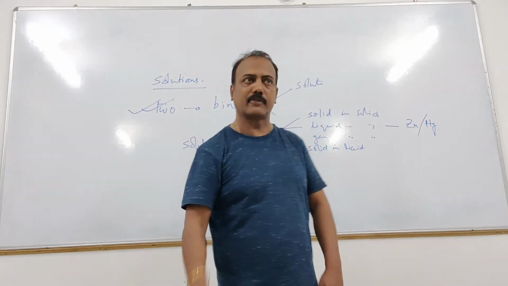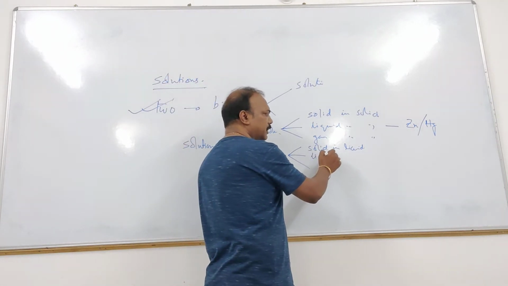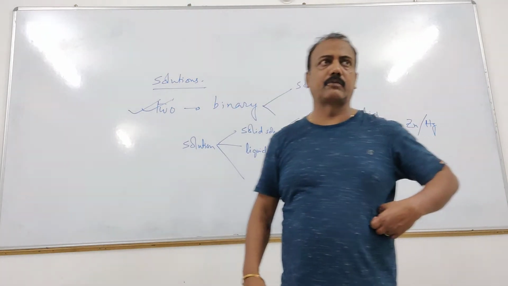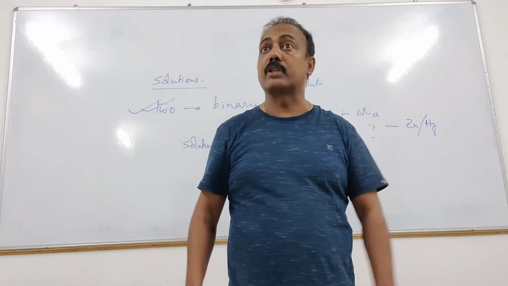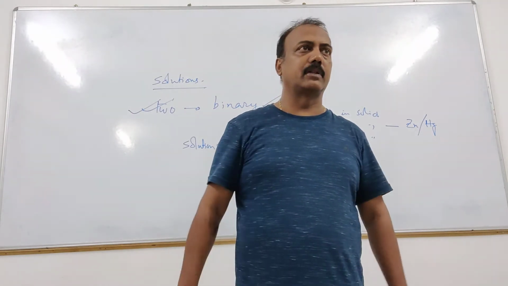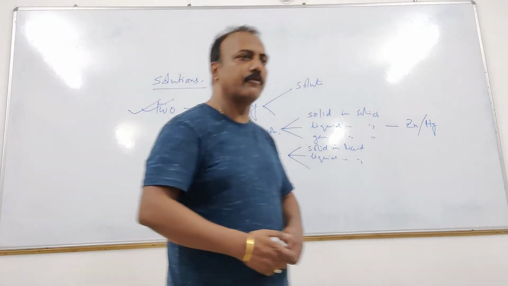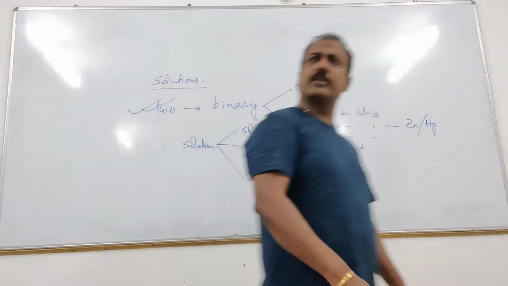No, there are so many types of solution. Okay. Then liquid in liquid. Tell me an example of liquid in liquid. That also you can tell. It must be a miscible liquid. Two miscible liquids, like water and alcohol. Water and oil नहीं हो सकता है, because they are not miscible. They are not going to form that homogeneous mixture. Okay. Water and alcohol is an example of what? Water and alcohol is an example of liquid in liquid solution.